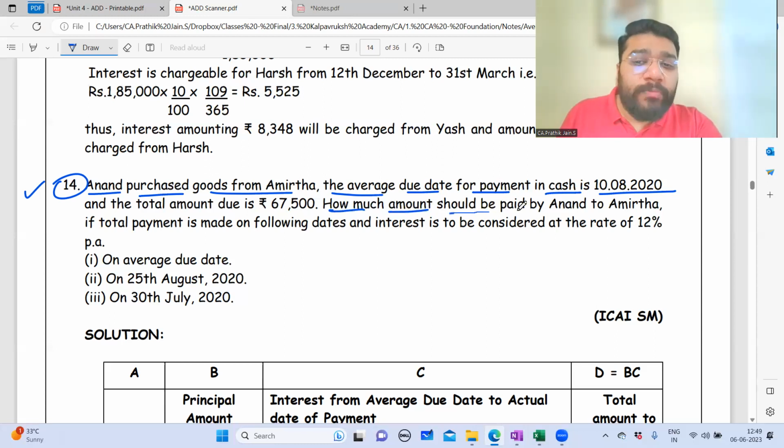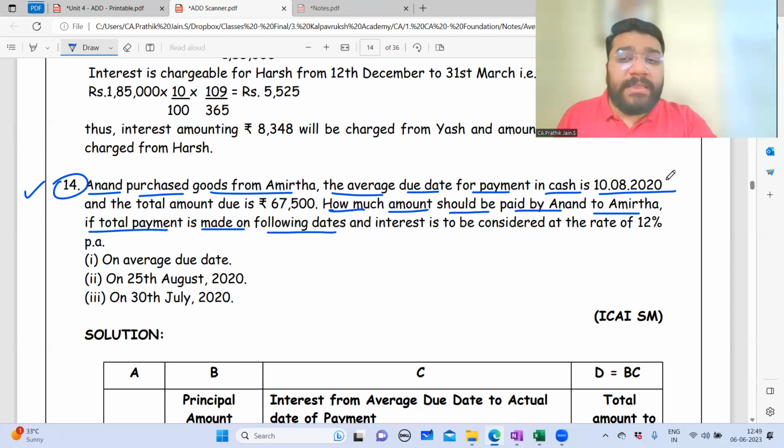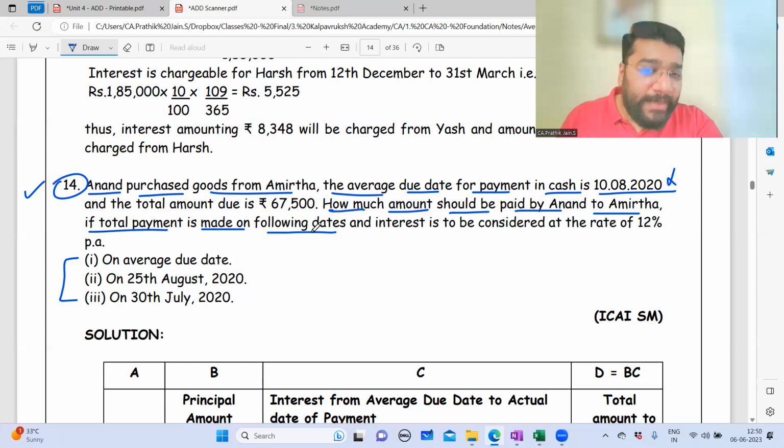How much amount should be paid by Anand to Amrita if total payment is made on the following dates? Now they're telling that if the payment is not made on this date, and if the payment is made on any of these dates, what is the interest to be calculated, added or deducted, and what is the final amount to be paid? So if the total payment is made on the following dates and the interest considered is 12% per annum, then in the following cases, what will be the final amount of payment?